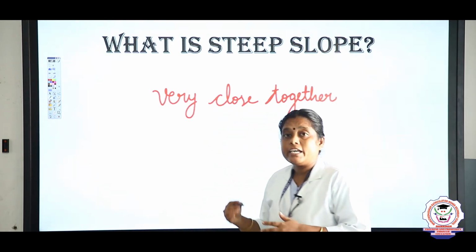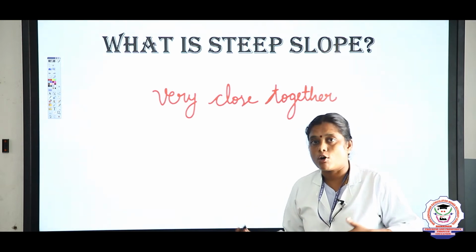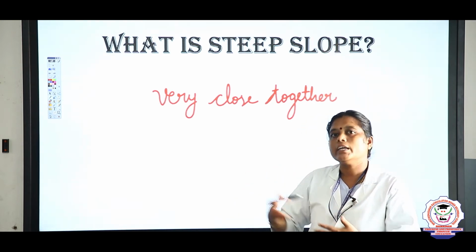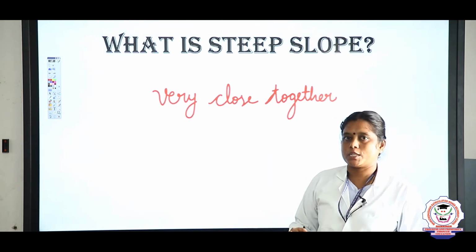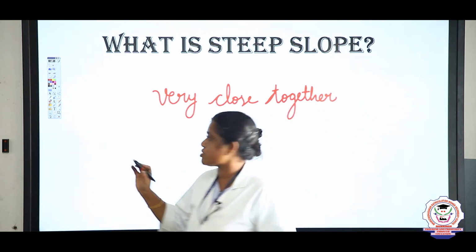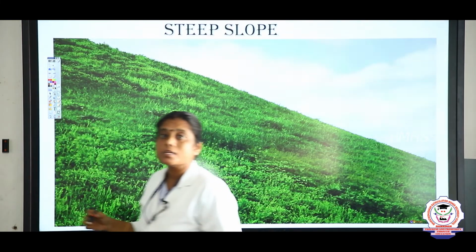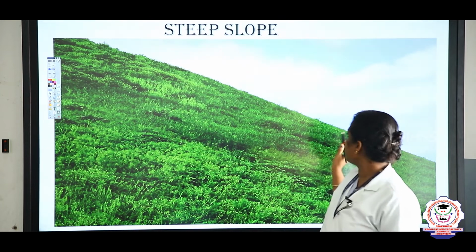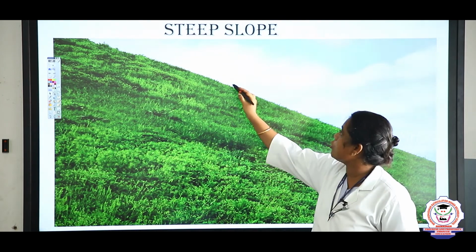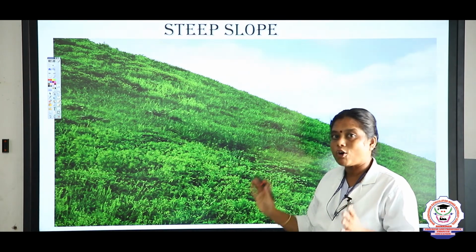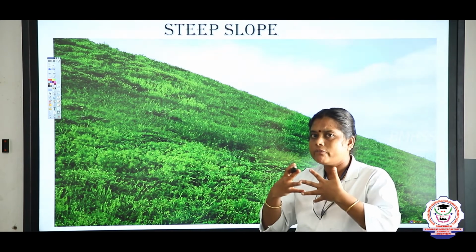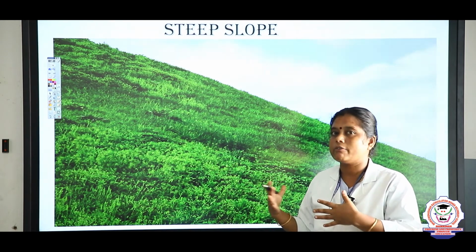So if the contour lines are very close together, it is known as steep slope. Shall we see the image of this? Yes, this is steep slope. Look at here children, this is the steep slope and the contour lines are drawn very close together, like we can say narrow.